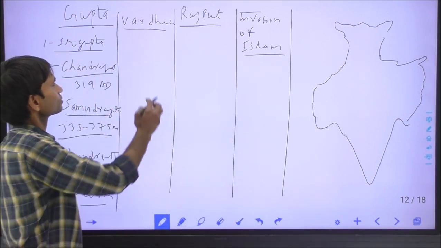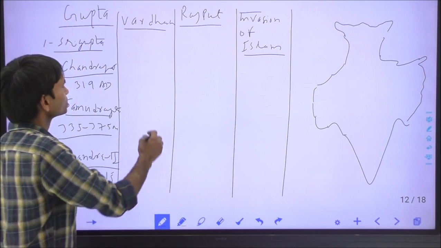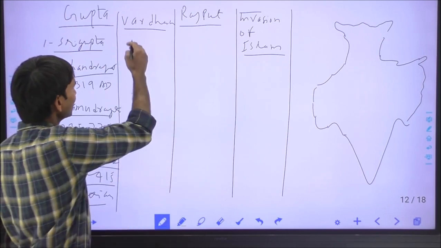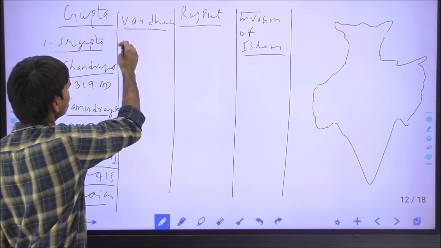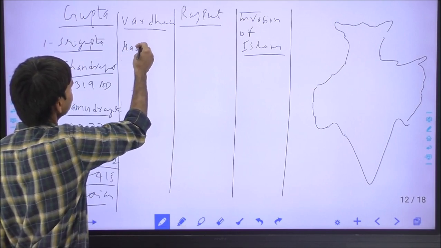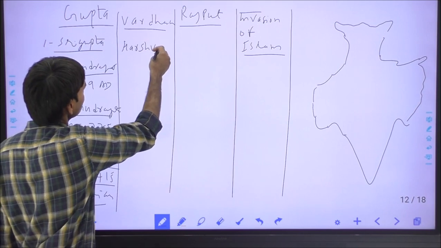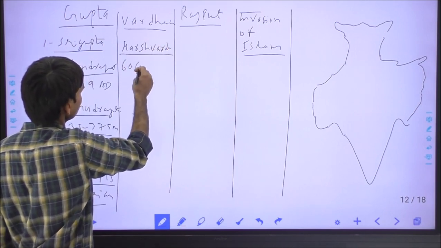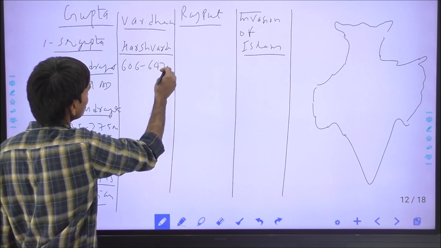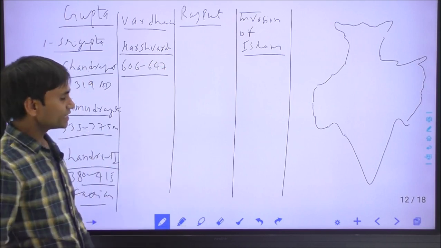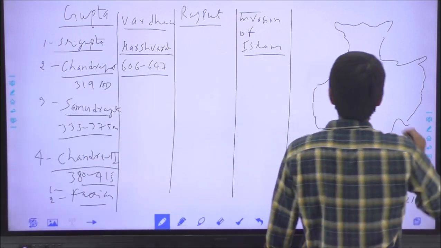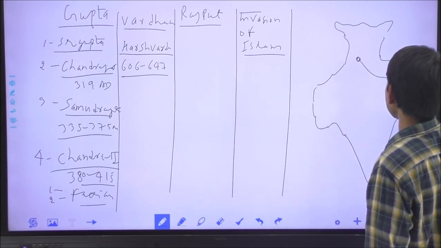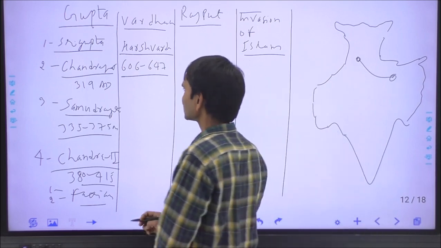After the Gupta age, this was the Vardhan dynasty, also called the Pushyabhuti dynasty, founded by Pushyabhuti, and this dynasty is famous for Harshvardhan. So this was Harshvardhan. Harshvardhan ruled during 606 to 647 AD. The initial capital of the Vardhan or Pushyabhuti dynasty was Thaneshwar in Haryana, and later on he made his capital Kannauj in Uttar Pradesh.